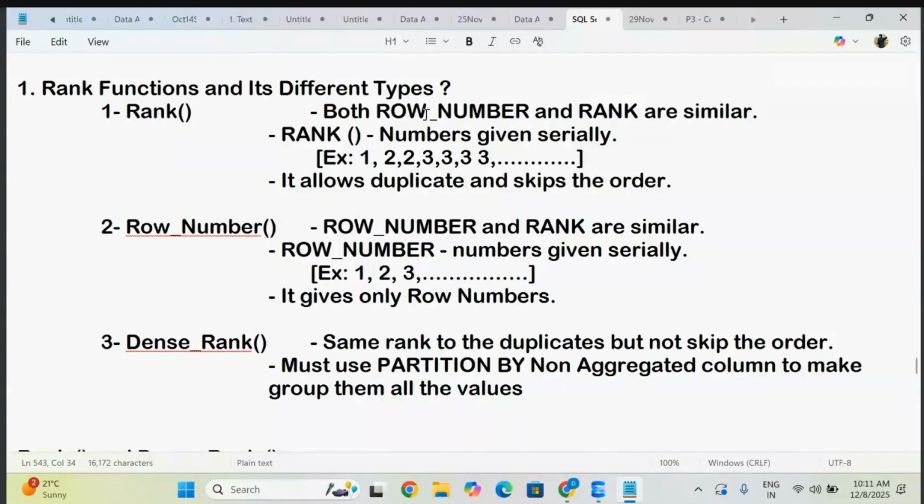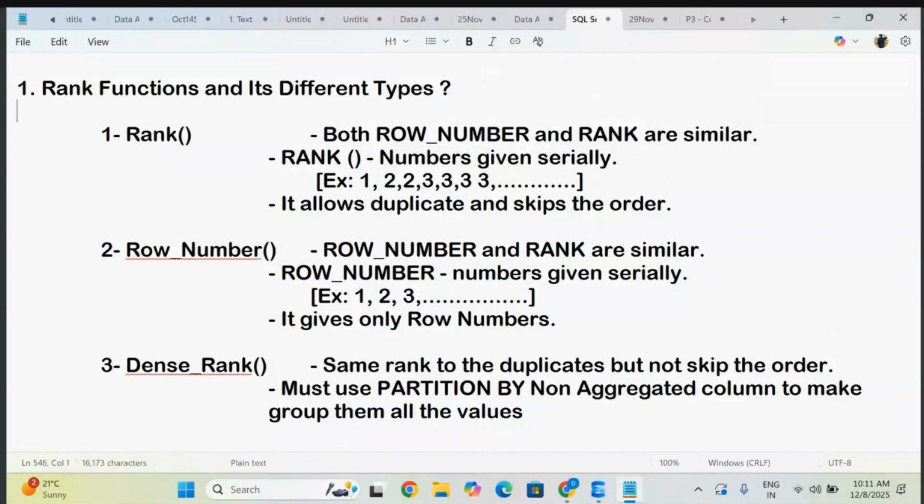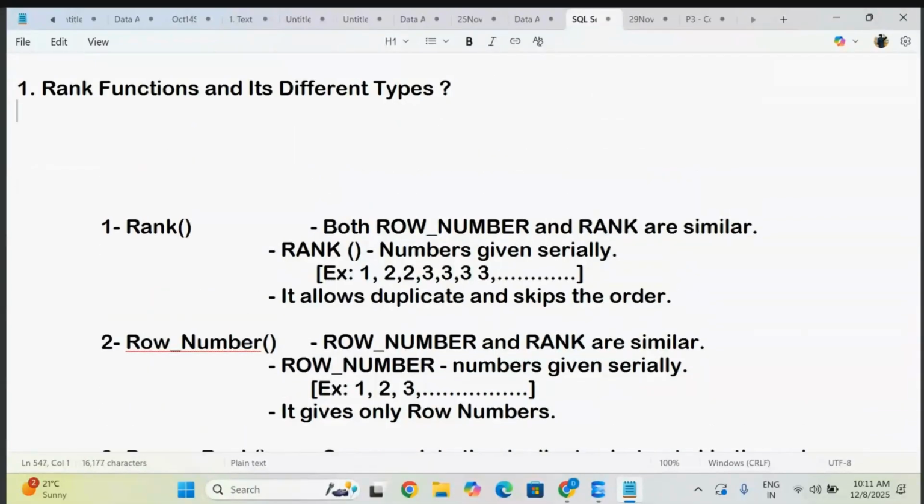This rank function is very important for you, not only for your interviews but also in real-time work. You need to work on this rank function. Whether fresher level or experienced level, you will get rank function interview questions. So you must take care of it, the different types of rank functions. You might say in your Power BI also there is rank. In Power BI, you have seen skip rank and dense rank. Most of the time we have worked with dense rank in Power BI.